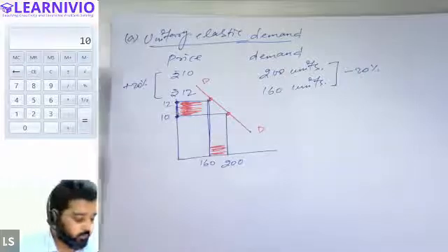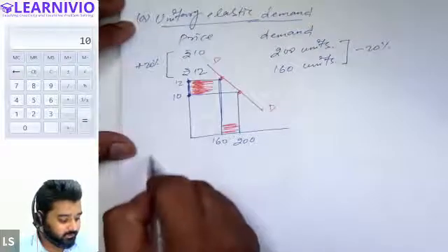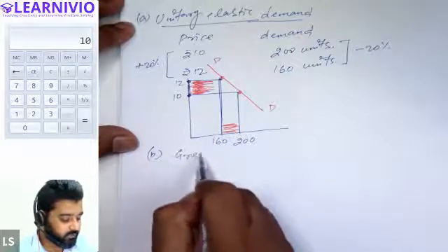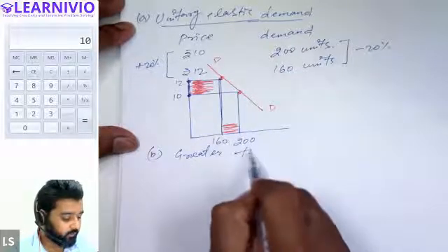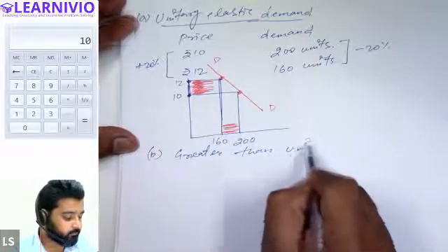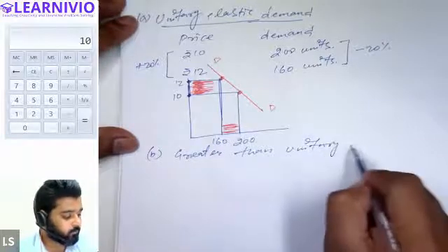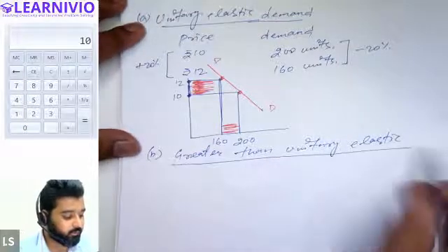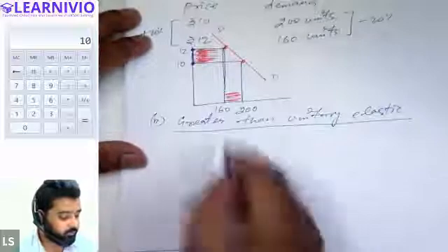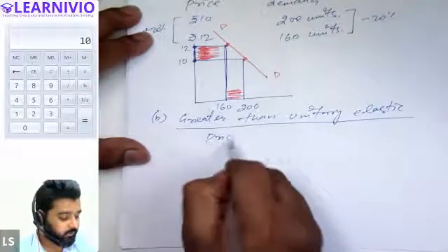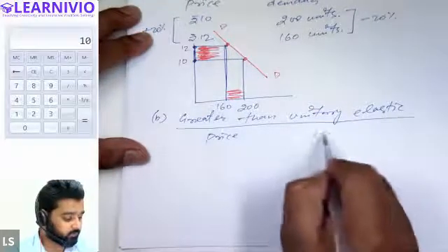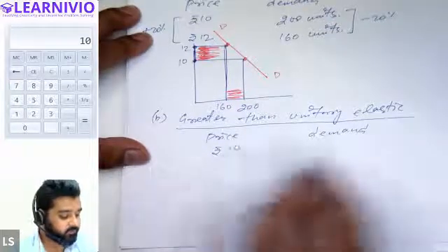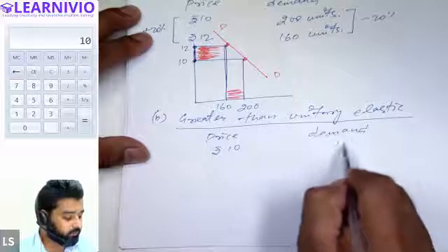All right. Now there is a different situation. There can be a situation of greater than unitary elastic as well. In case of greater than unitary elastic demand, how can we prepare the demand schedule? We can make the demand schedule like this. Suppose this is price and demand of the commodity, right? So price was earlier at 10 and demand was 100 units.